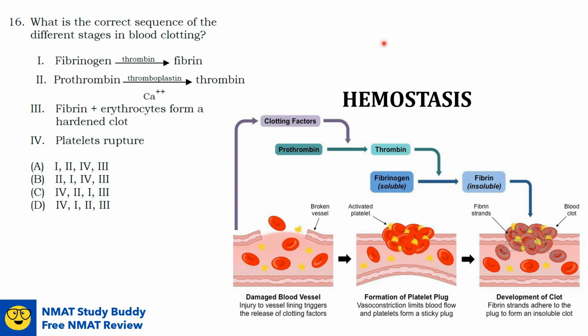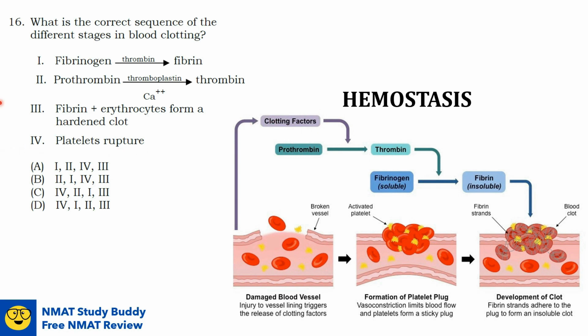Also, clotting factors trigger the conversion of the inactive zymogen prothrombin to the activated enzyme called thrombin. Thrombin in turn catalyzes the conversion of the soluble fibrinogen into insoluble fibrin. And then the fibrin strands form a mesh of fibers around the platelet plug and trap red blood cells to form a temporary clot. So going back to our question, what will be the correct sequence now? The first event will be the rupture of the platelets, so that there will be a release of the clotting factors.